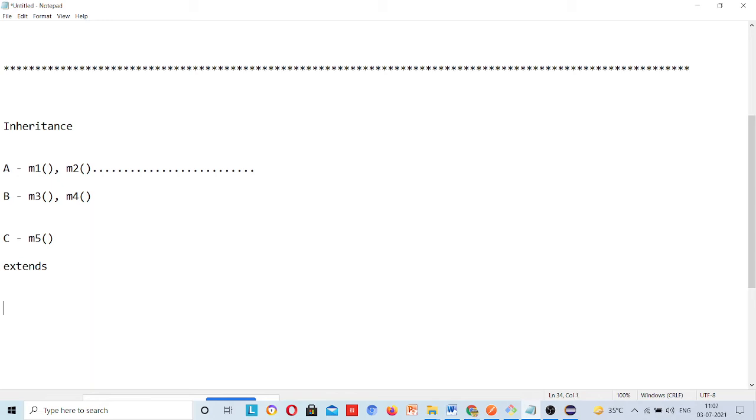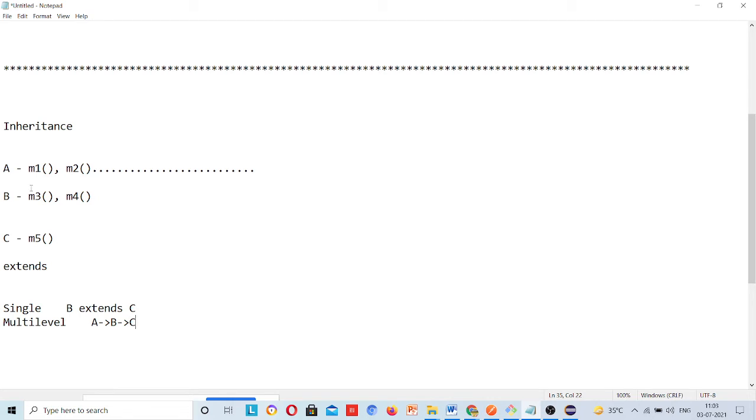So, the first one is single. Single means suppose class B extends class C. Okay. Another is multi-level. Multi-level means suppose C is extending class B and B is extending class A, which means A's property is inherited by class B and B's property is inherited by class C.